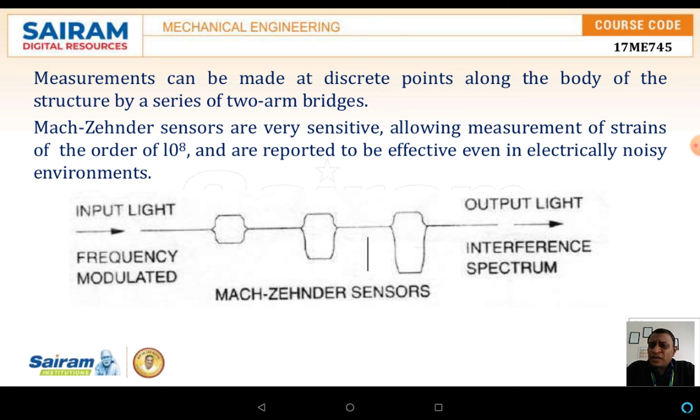The measurement can be made at discrete points along the body of the structure by a series of two arm bridges. The Mach-Zehnder sensors are very sensitive, allowing the measurement of strain of the order of 10 to the power of -8, and are reported to be effective even in an electrically noisy environment.